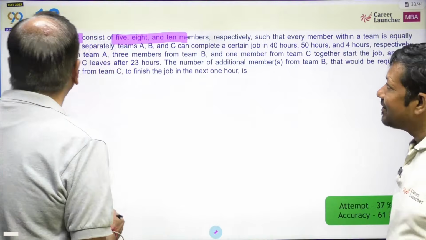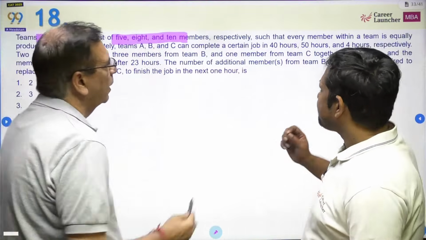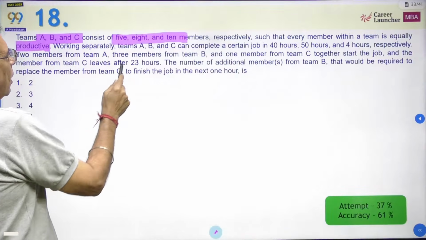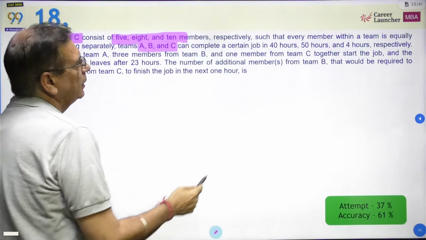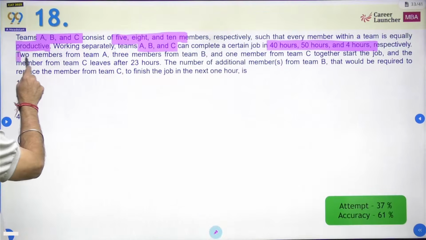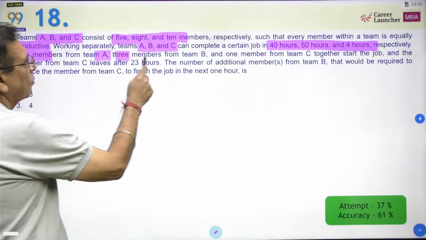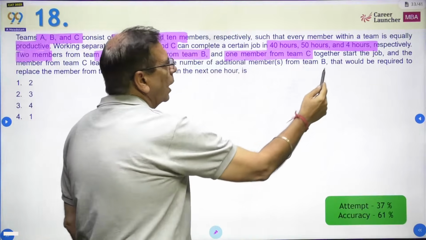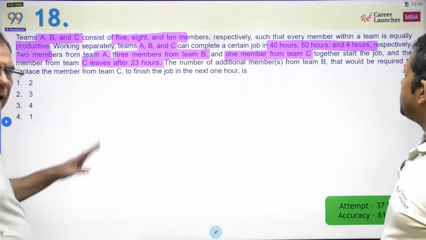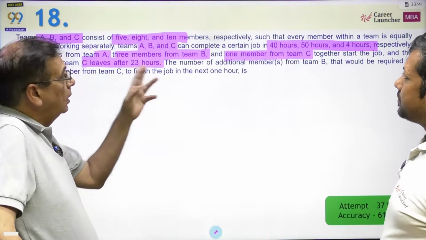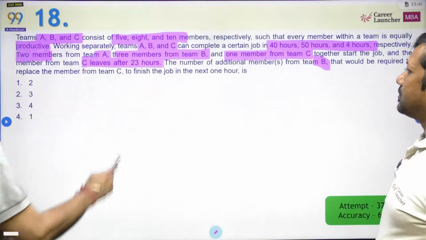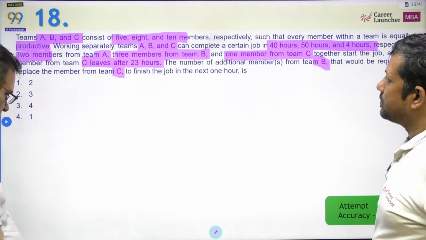Okay, so A, B, C consist of 5, 8, 10 members respectively, such that each member within a team is equally productive. Working separately, teams A, B, C can complete a certain job in 40 hours, 50 hours, and 4 hours respectively. 2 members from team A, 3 members from B, and 1 from team C together start the job, and the member from C leaves after 23 hours. यानी 23 घंटे तीनों सबने मिलके काम किया. The number of additional members from team B that would be required to replace the member from team C to finish the job in the next 1 hour is how many?